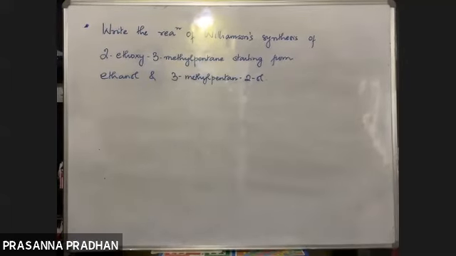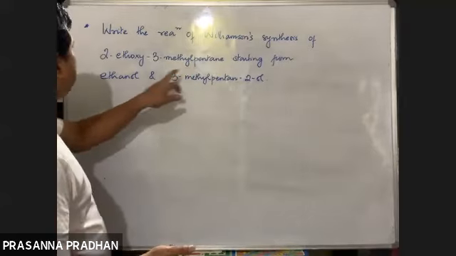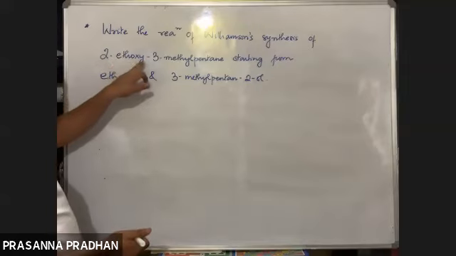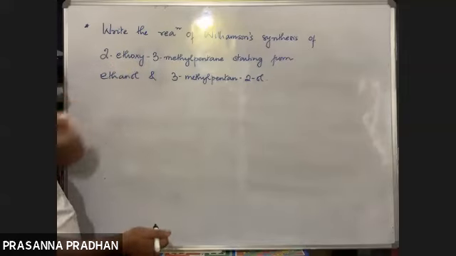So starting compounds are given, the final compound to be prepared is also known. Let us see what the ether to be formed is: 2-ethoxy 3-methyl pentane.